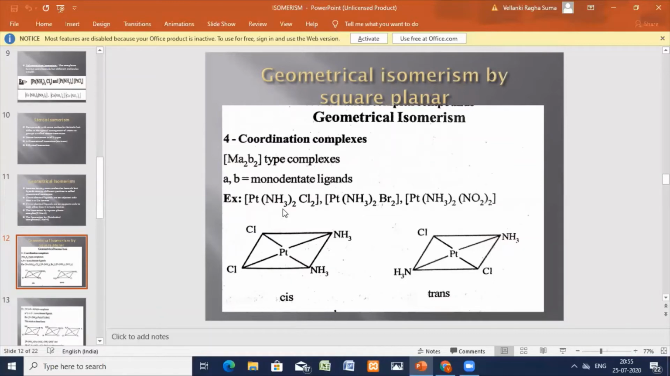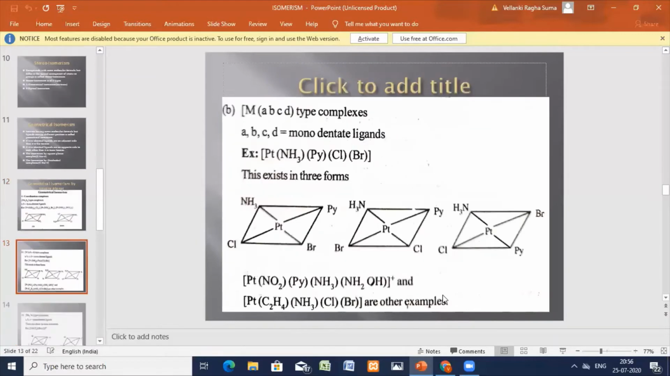For the diammine dichloroplatinum complex, the two chlorides are on the adjacent side, the same side, and the two ammonia groups are also on the same side, side by side. That is the cis complex. And here the ammonias are on the opposite side of the central metal atom, opposite to each other, and the chloride groups are also opposite to each other. That is the trans isomer, for the Ma2B2 type of complex.